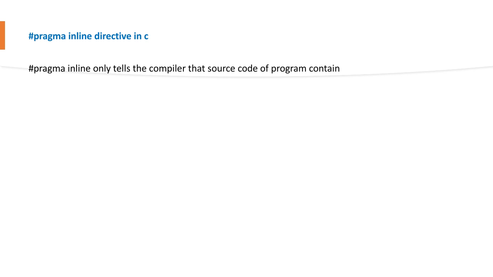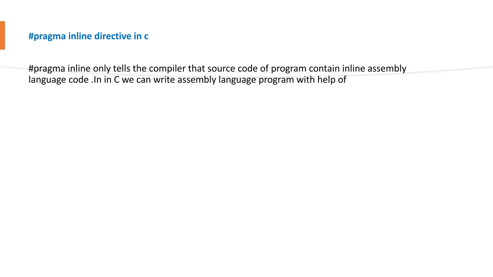So hash pragma inline only tells the compiler that the source code of the program contains inline assembly language code. In C, we can write assembly language program with help of the ASM keyword, isn't it? If you remember in our 8051 or STM32 previous videos, we used a keyword called ASM for assembly, isn't it? So hash pragma warn directive in C, there are many warning messages which can be turned on or off with the help of hash pragma warn.